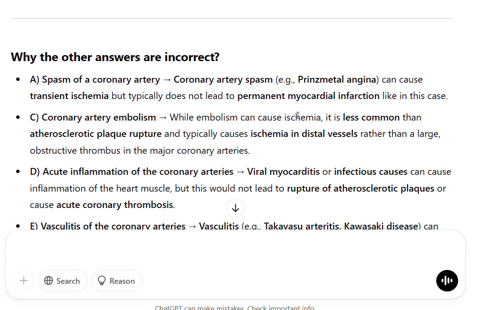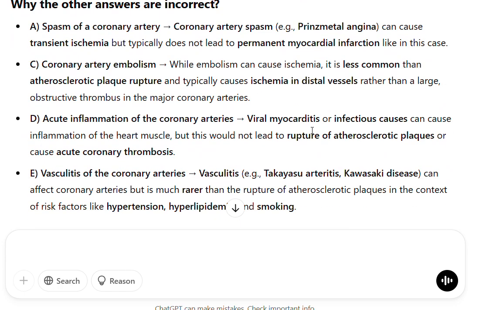Why the other answers are incorrect? A. Spasm of a coronary artery. Coronary artery spasm, e.g., Prinzmetal angina, can cause transient ischemia, but typically does not lead to permanent myocardial infarction, like in this case. C. Coronary artery embolism. While embolism can cause ischemia, it is less common than atherosclerotic plaque rupture and typically causes ischemia in distal vessels rather than a large obstructive thrombus in the major coronary arteries.